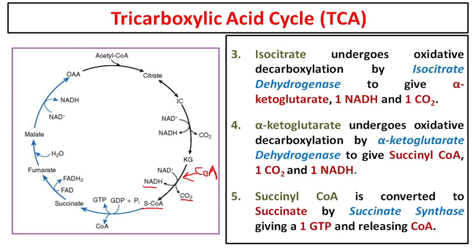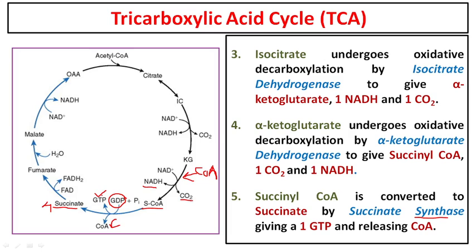Succinyl coenzyme A is now converted into succinate. Succinyl-CoA and succinate are both 4 carbon compounds. Clear? And this happens with the help of an enzyme called succinate synthase, because it is synthesizing succinic acid or succinate. During this process, the coenzyme A is again removed, and one GDP, guanosine diphosphate, gets converted into GTP, guanosine triphosphate.